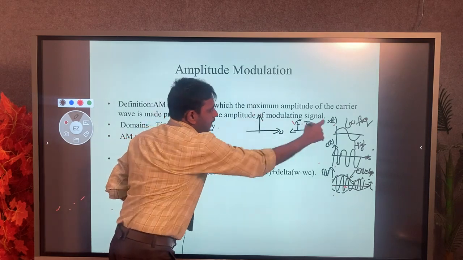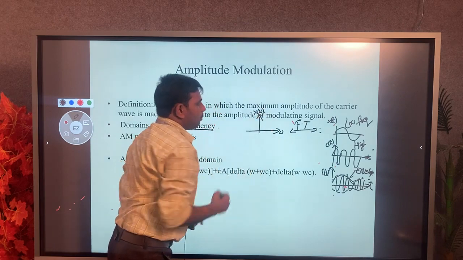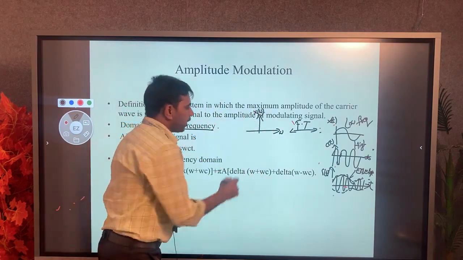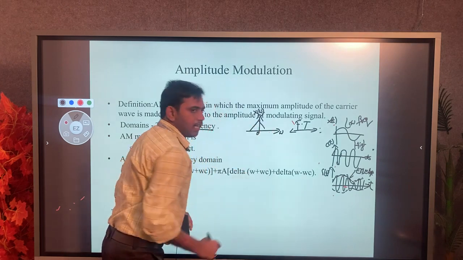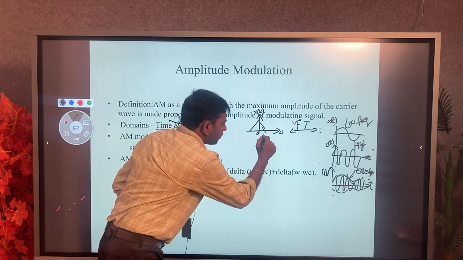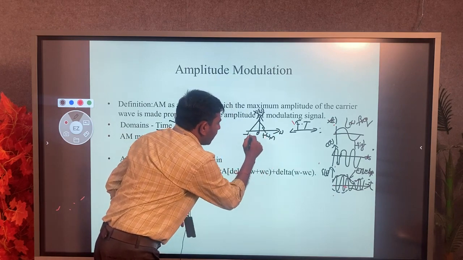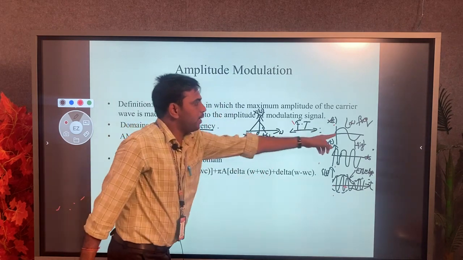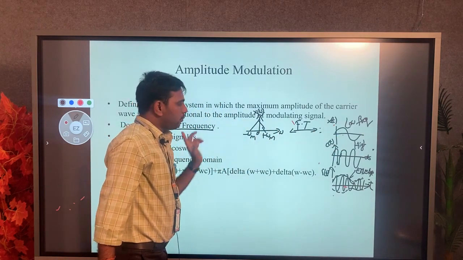So time domain is converted into the frequency domain, so we write X of omega. Now we take the bandwidth of my message signal, which is from plus omega m to minus omega m.